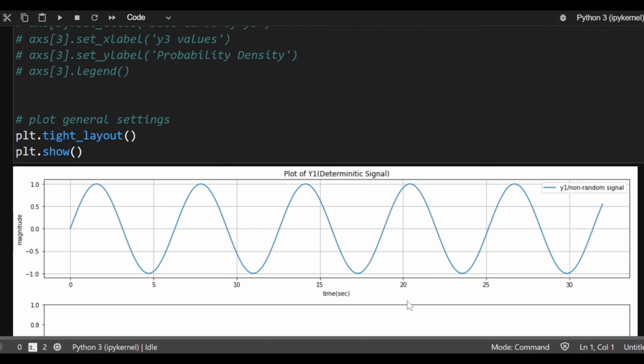Let me just explain what we are looking at. On the x-axis, we have time, and we have just created our timeline from 0 seconds to 32 seconds. And on the y-axis, we have some data which is varying from -1 to +1. As you can see, there is a pattern in this data. If you see this shape, which starts from 0 and again ends at 0, this basic pattern repeats. Again it repeats from here to here, and then again from here to here. So if we know the basic pattern in the data, then we can predict what's going to happen in future. I just need to know what's happening in the first 5 or 6 seconds.